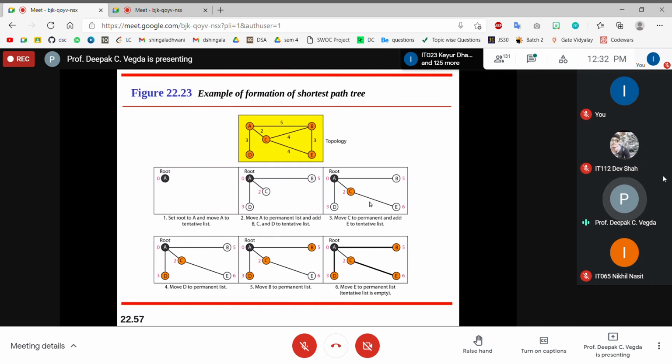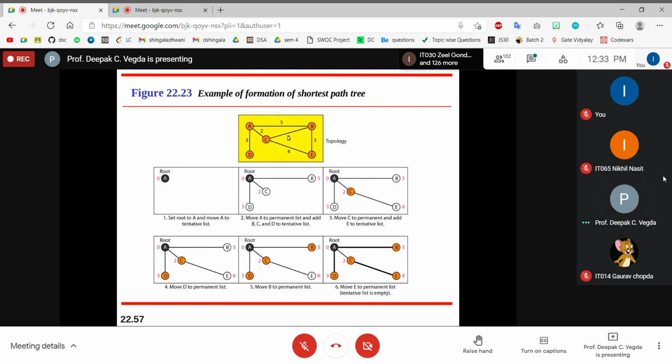Same thing I can do with B. I will put B as the root node. Then how many will be in the tentative list? A, C, and E. Which one is the shortest path? I'll say E. So I'll move E to the permanent list, and then I will add C. But C is already there. No problem, but I'll have that.